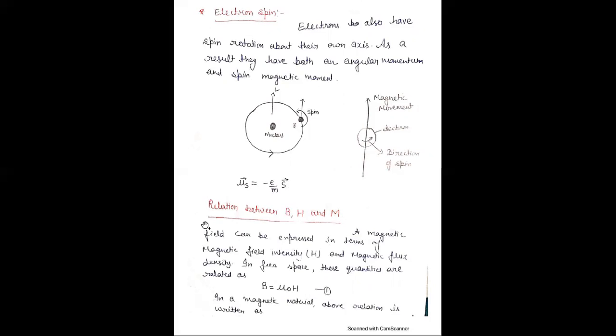Now, the next topic is the relation between B, the magnetic field, H and M, where B is the magnetic field, H is the magnetizing intensity, and M is the magnetization. First of all, what is H? H means the degree to which a magnetic field can magnetize a material.